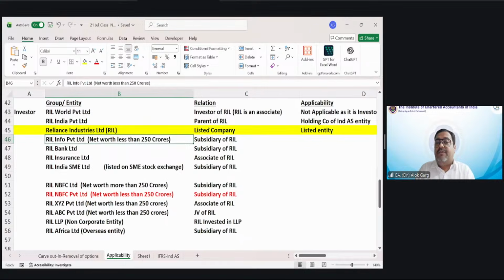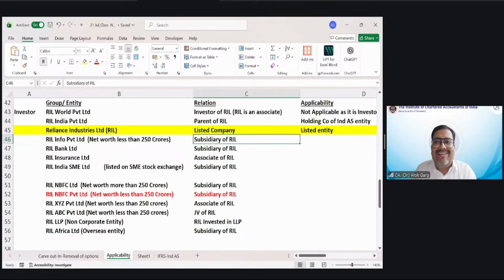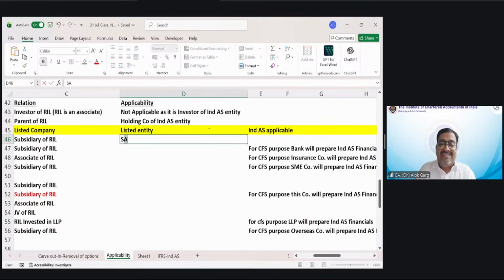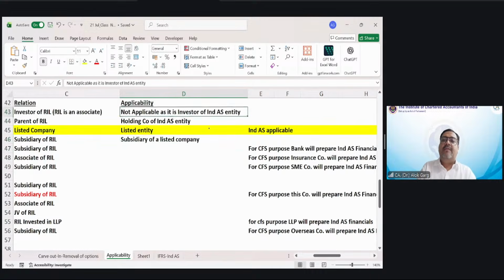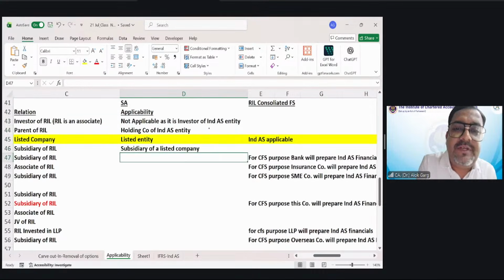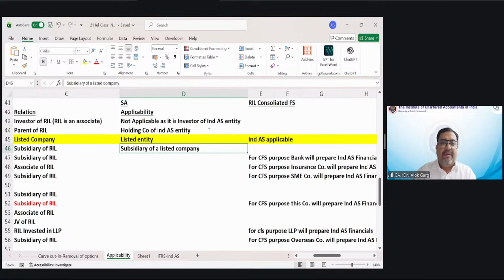RIL Info Private Limited net worth is less than 250 crore. It is a subsidiary of RIL. Yes, subsidiary of a listed company. Ind AS is applicable. Why? Because it is a subsidiary of a listed company. Ind AS will be applicable, right? Here it is also applicable.